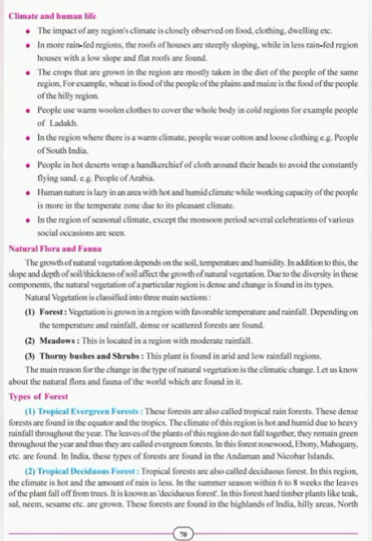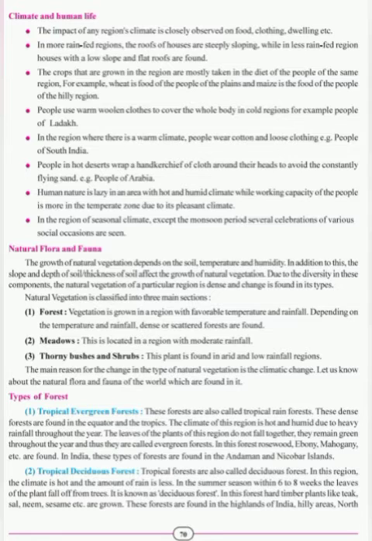Fourth point, people use warm woolen clothes to cover the whole body in cold regions, for example, people of Ladakh. Students, the people of the region where there is heavy cold put on woolen clothes to keep themselves warm, which would cover their entire body. For example, you must have seen the people of Ladakh wearing those kinds of clothes.